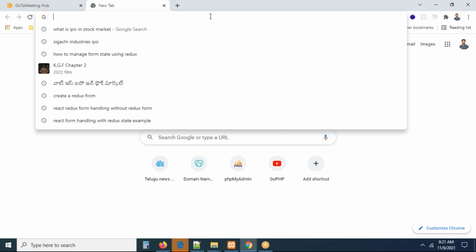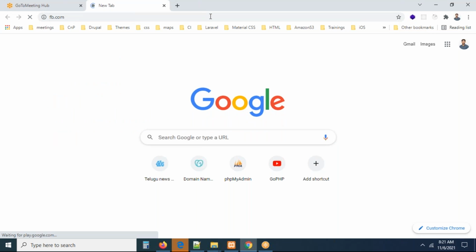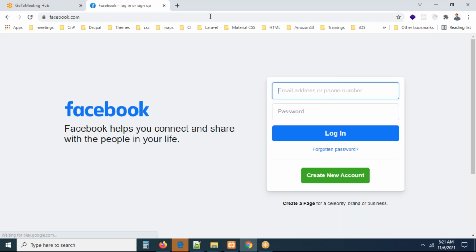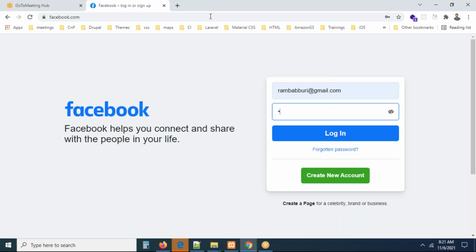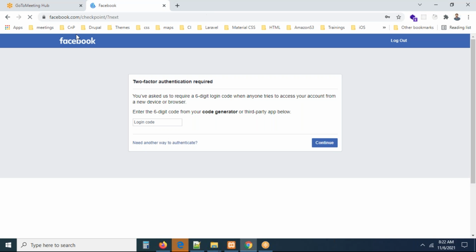So you may have heard about this. For example, I'm going to fb.com. Oh, I didn't log in. One minute, let me log in. Guys, Facebook works with Ajax only. The complete functionality of Facebook is going to be Ajax only. I don't know, these people are asking me right now. Okay,